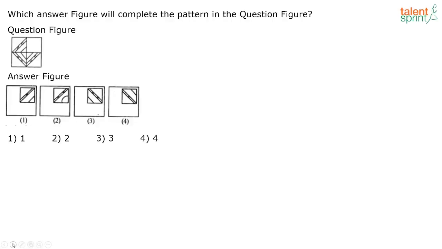This is on figure completion. Which answer figure will complete the pattern in the question figure? Very easy one, no? See, so here what should come according to the pattern? Basically this should complete the square. Look at all the options, there is only one option which can satisfy, that is option 3. Directly take that as the answer. Otherwise also, there has to be 2 lines here, something like this. It is option 3. Very easy. Correct answer is option 3.